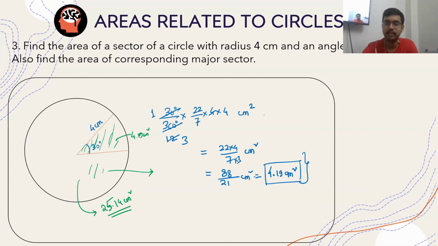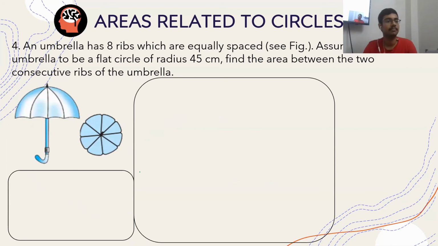Okay. Next, fourth problem. Assuming umbrella to be a flat circle of radius 45, if you visualize it from up or down, find the area between two consecutive ribs of the umbrella. These are called as ribs.